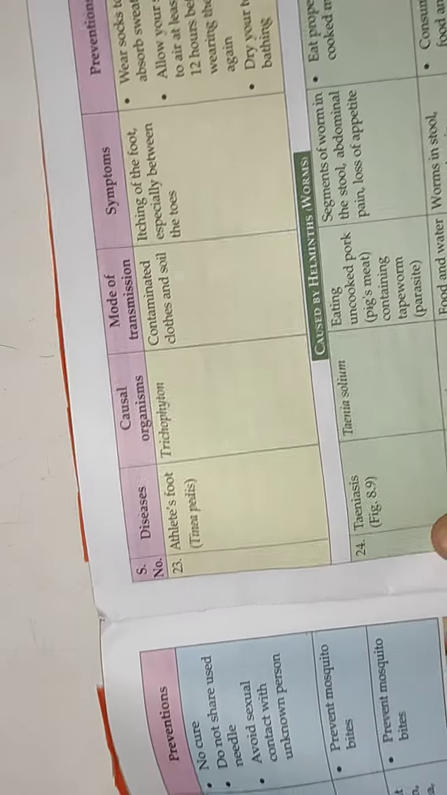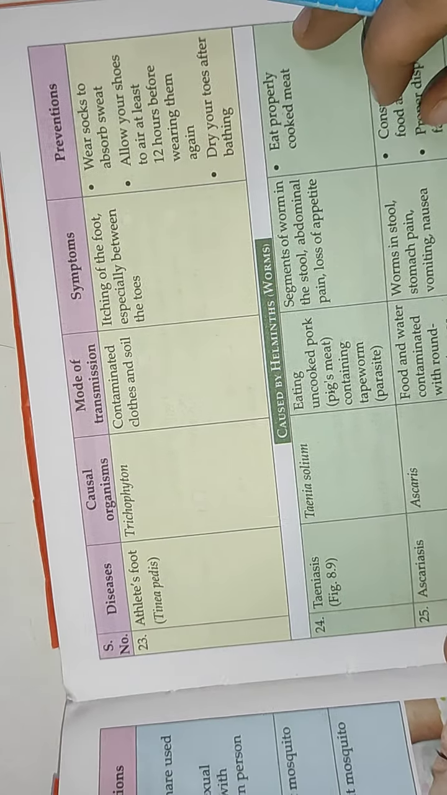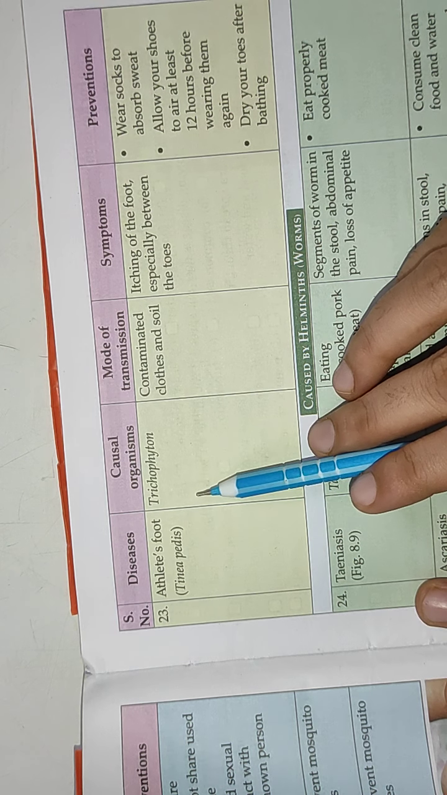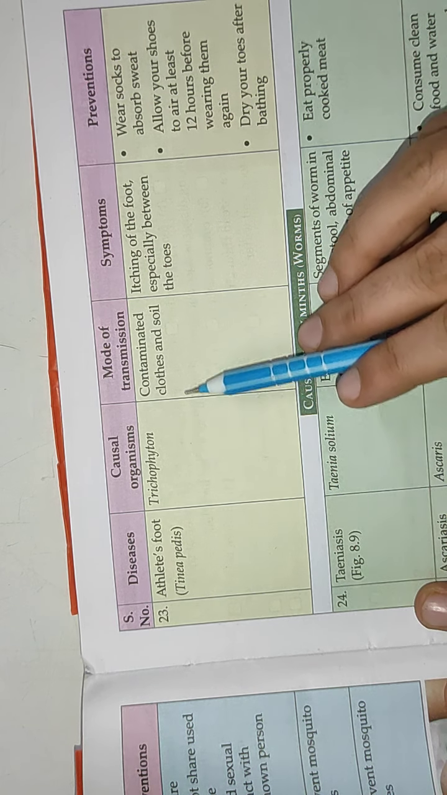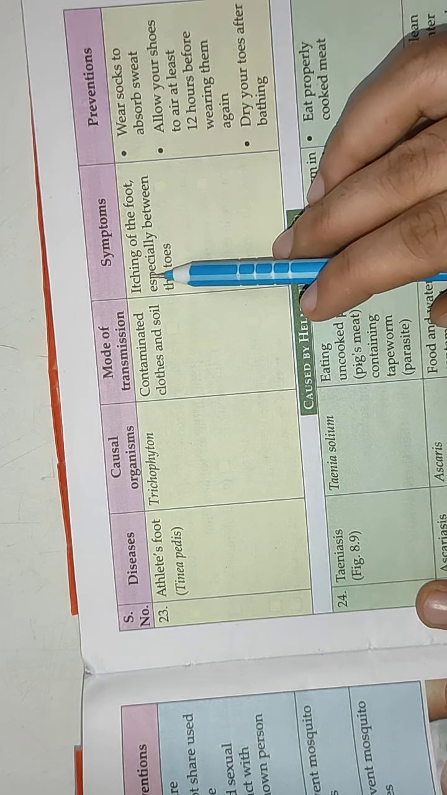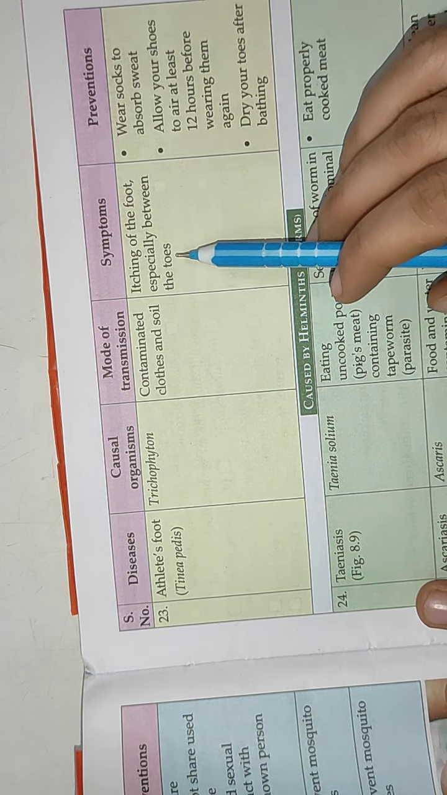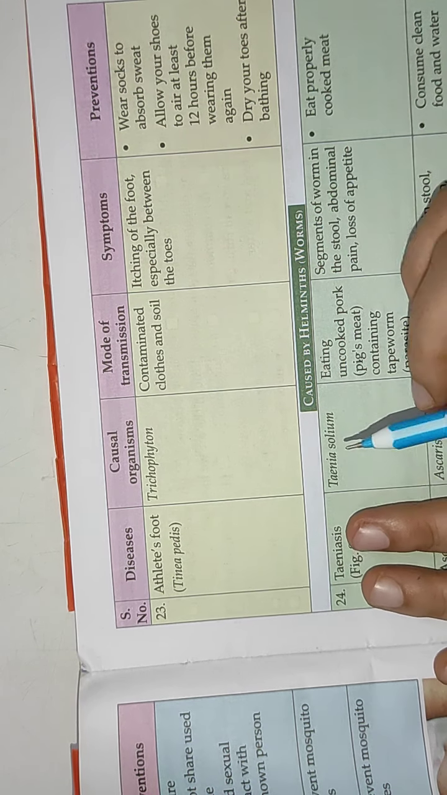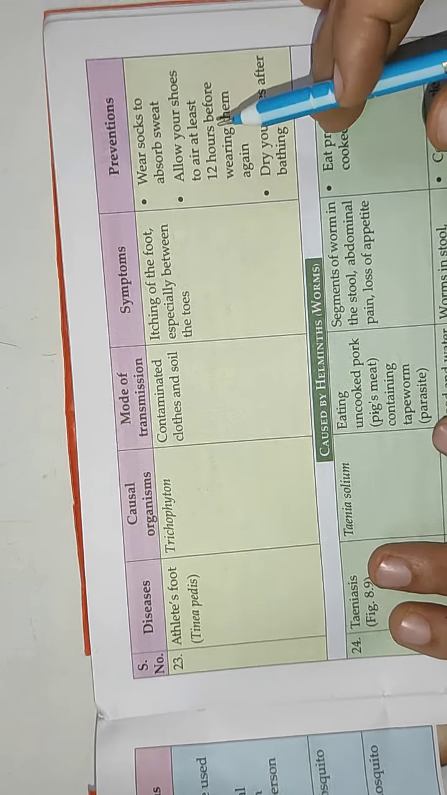Next in the list of diseases caused by fungi is athlete's foot, which is Taenia pedis. It is caused by the organism Trichophyton, and the mode of transmission is contaminated clothes and soil. There is itching in the foot, especially between the toes. In between the toes, there is continuous itching. Then what can we do?